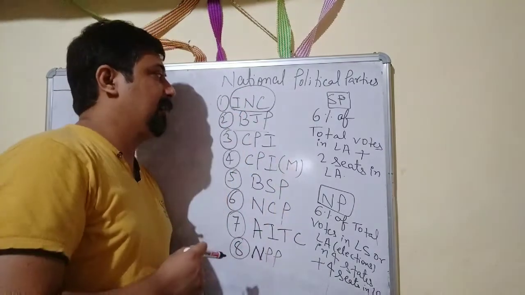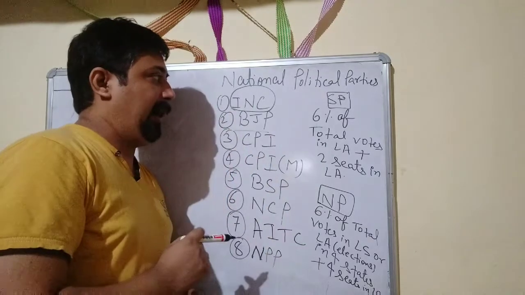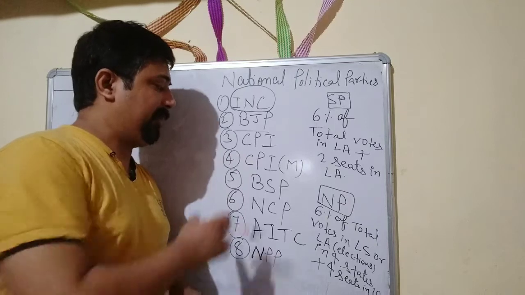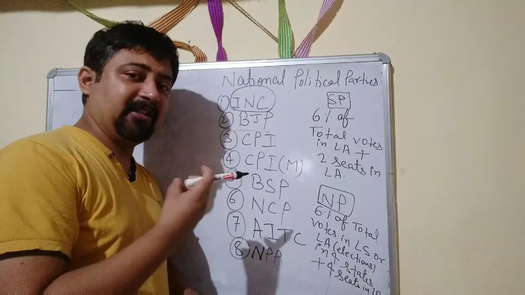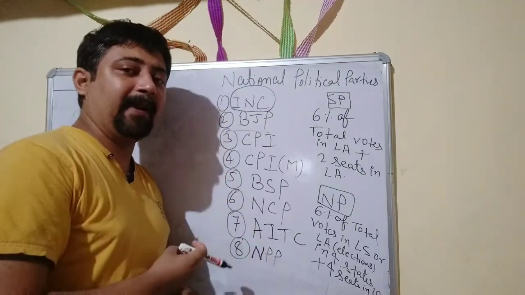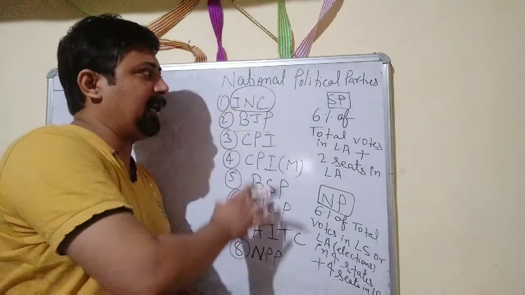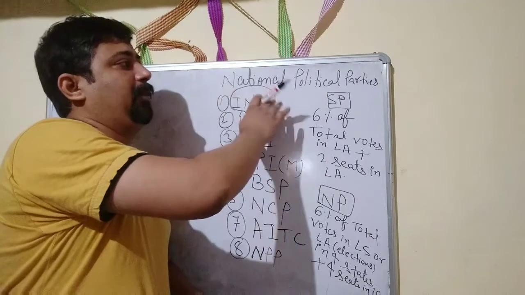Like we can see, the INC has the hand symbol, and BJP has the lotus symbol. So we can see different political parties having different symbols so that they can easily be recognized by the voters. So we can see here the 8 political parties which are recognized as the national political parties.